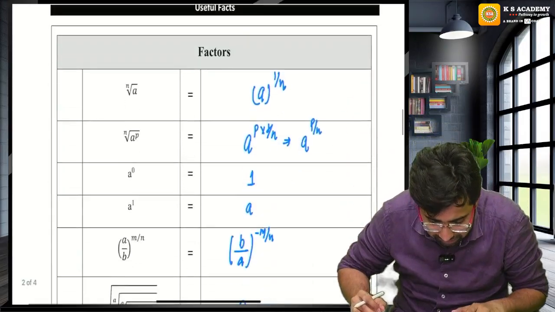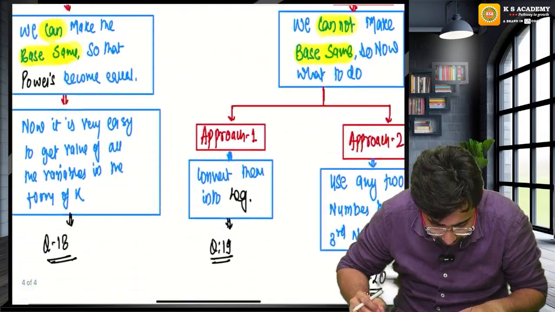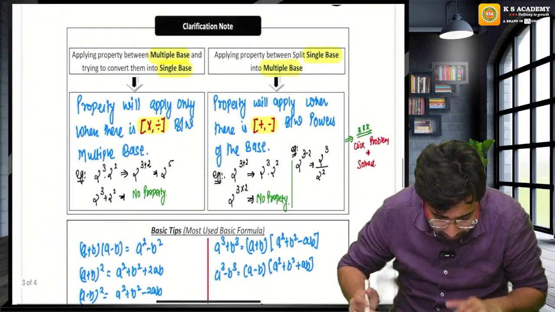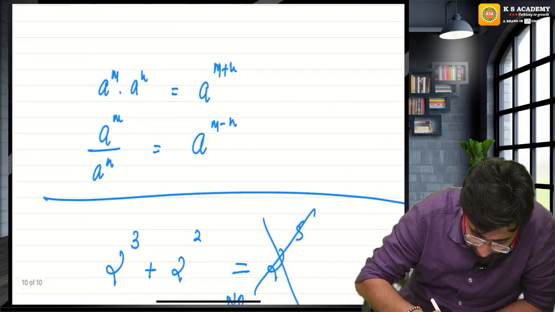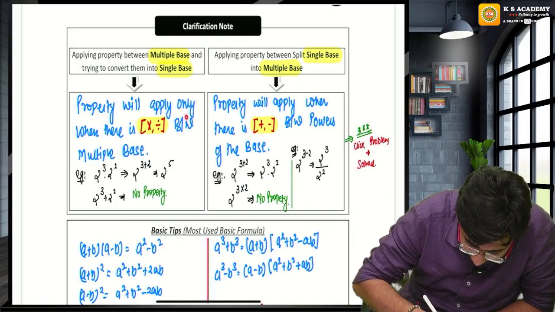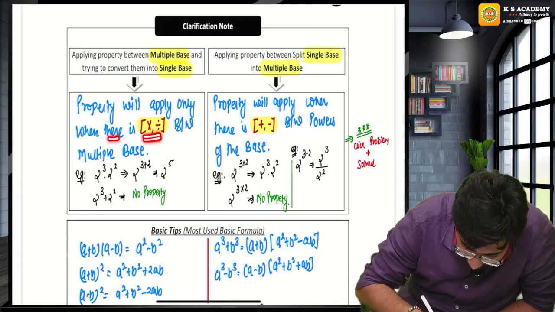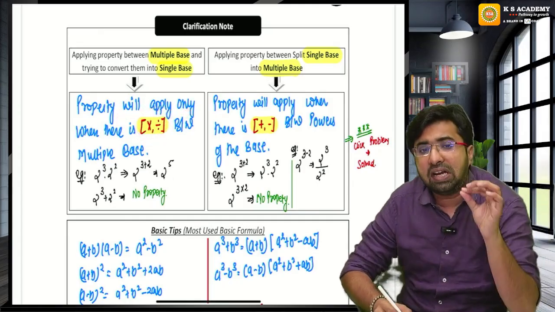Now let's complete this. Please pay attention. Whenever we are applying the property between multiple bases, the property will exist only if there is a multiply or a divide sign between them.